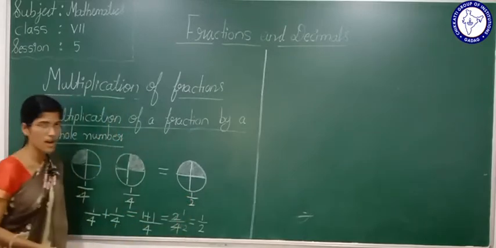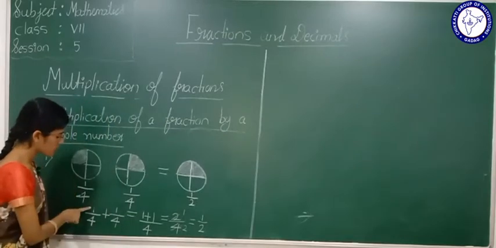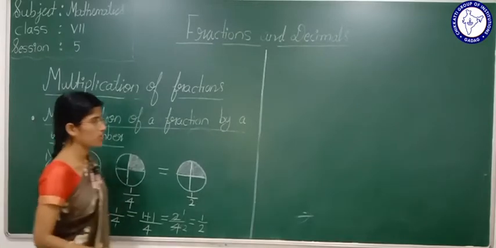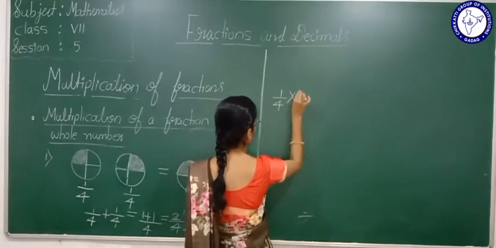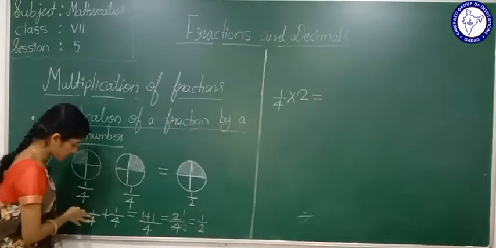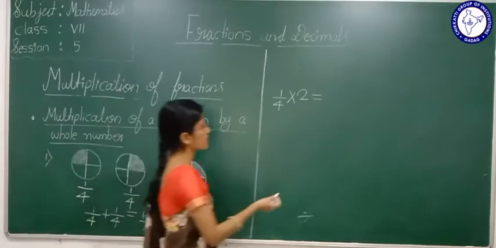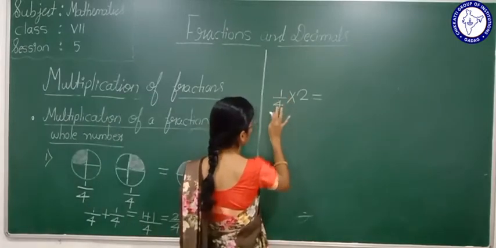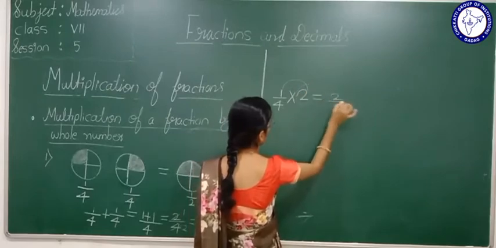Now see here, students, instead of doing 1 by 4 plus 1 by 4, we can do it like this: 1 by 4 multiplied by 2. Yes or no? Instead of adding 2 times 1 by 4, we can do it like this, no? 1 by 4 multiplied by 2 is 1 twos are 2.